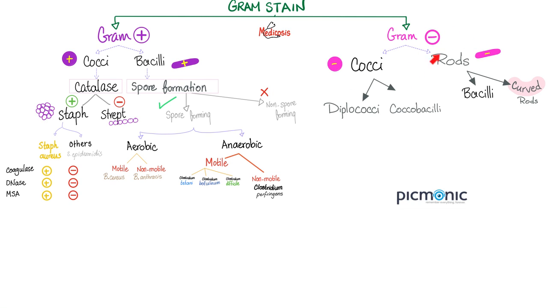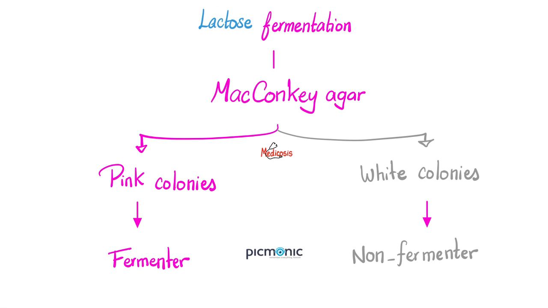If it's a gram-negative rod, it could be a bacillus or a curved rod. Next, how do you know whether a bacterium is a lactose fermenter or not? We use the MacConkey agar. If it's a lactose fermenter, it will give us pink colonies. If it's not, we'll see white colonies.